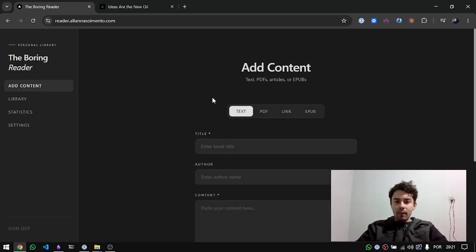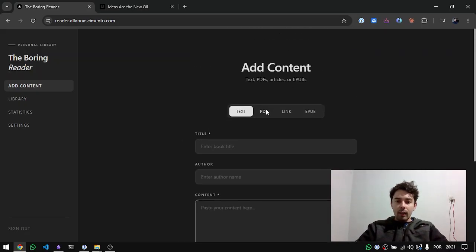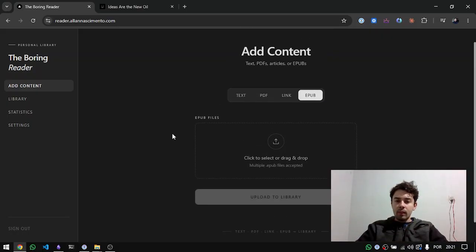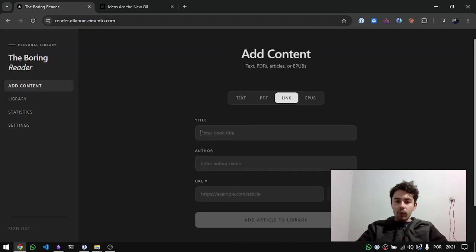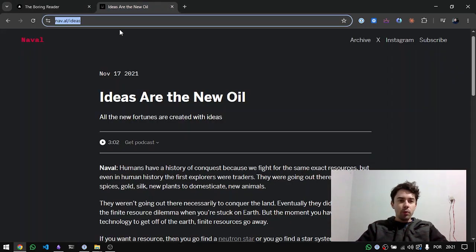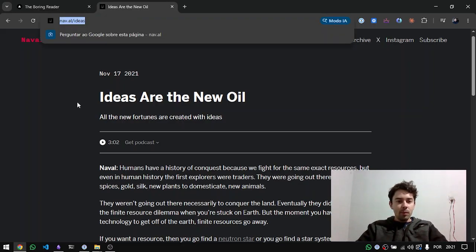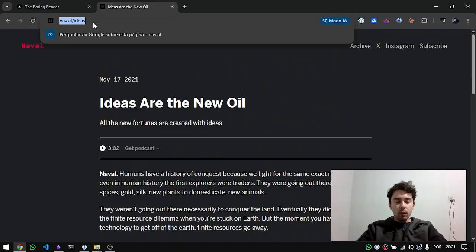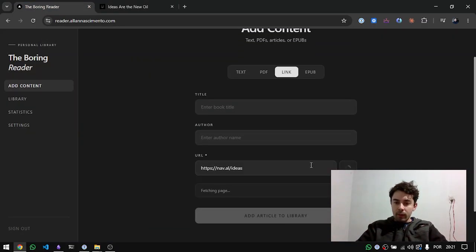And also the page add content, I can add the title, author, and the content pasted here. I can upload a PDF, or I can also upload an EPUB file. But the one that I use the most is this one, the link. For example, I will show this article from Naval's website, and then I just copy the URL, and I put it here, and I click on extract.